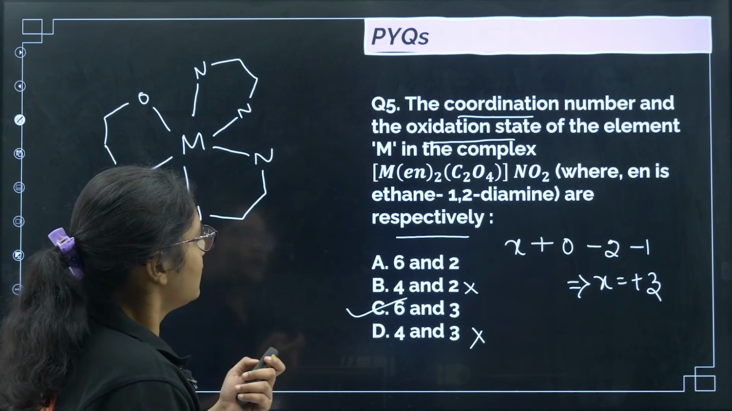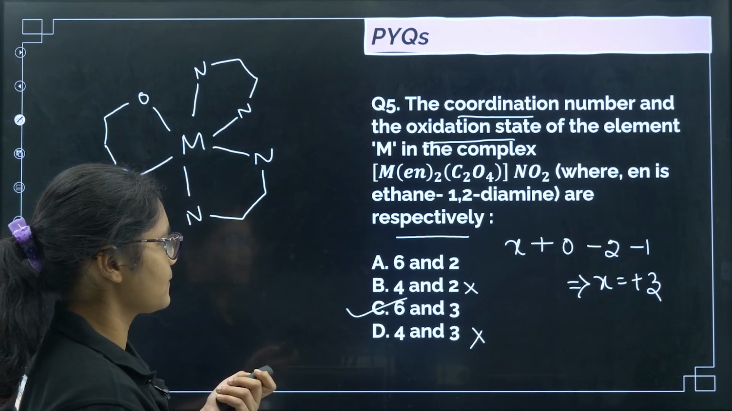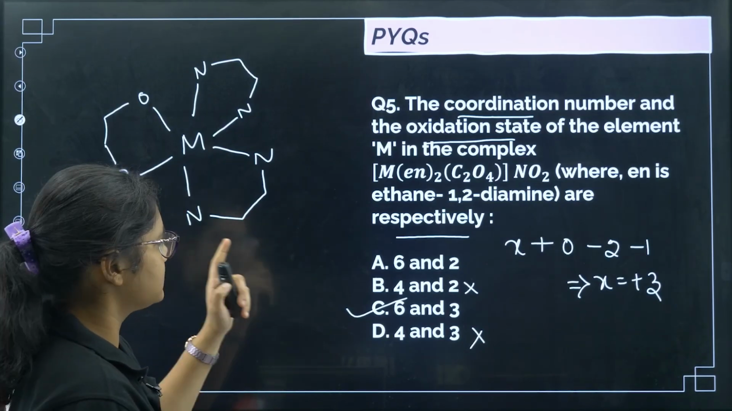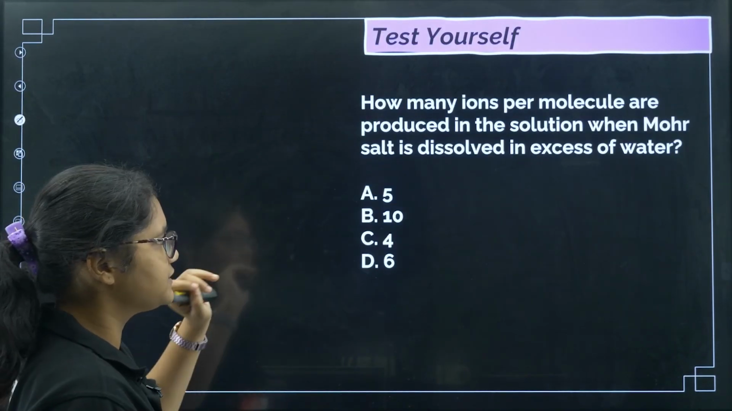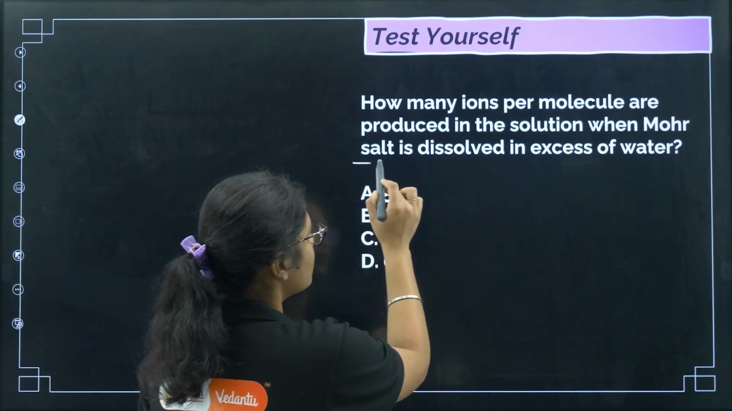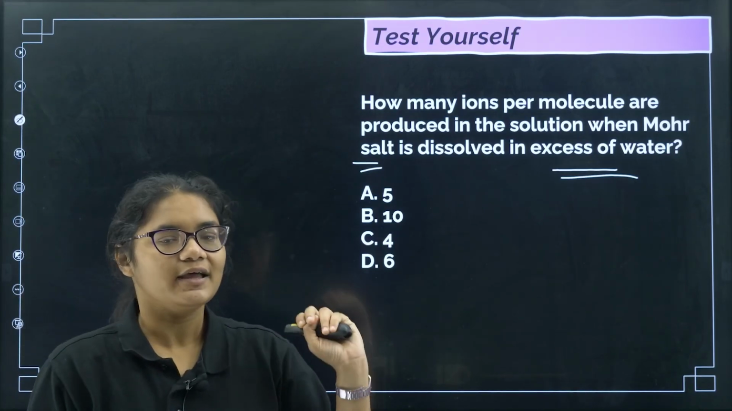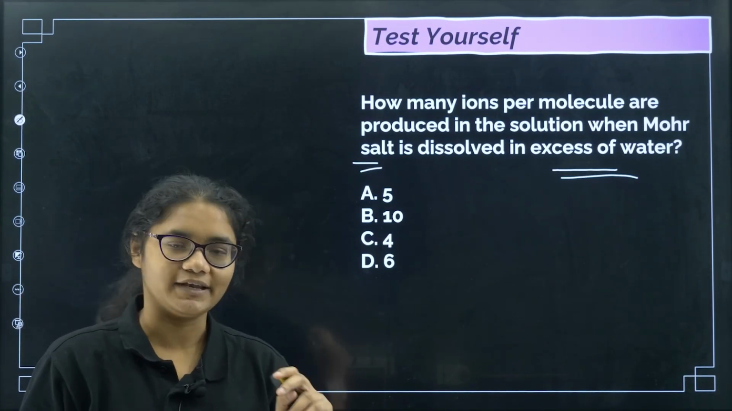Okay, so this is done. Now this question is for you. How many ions per molecule are produced in the solution when the salt is dissolved in excess of water? Okay, so try this question, and if you are not able to do it, I'll explain it in the next class.